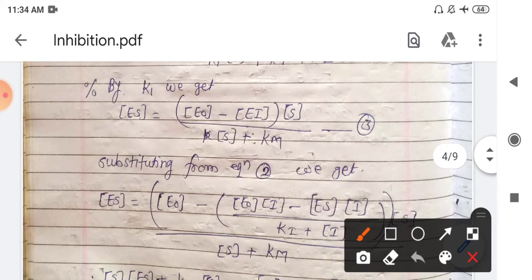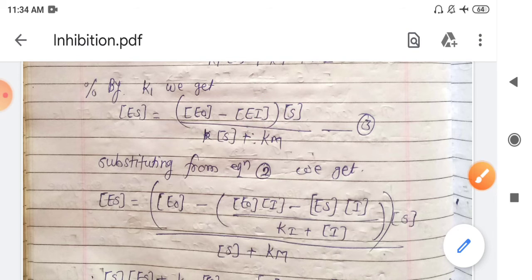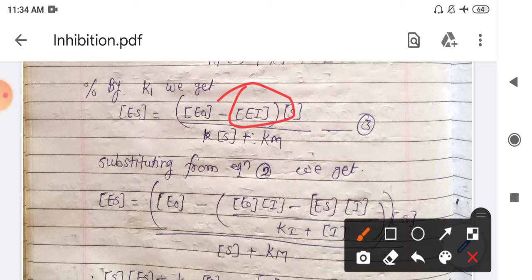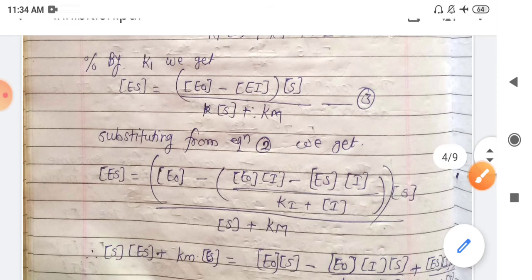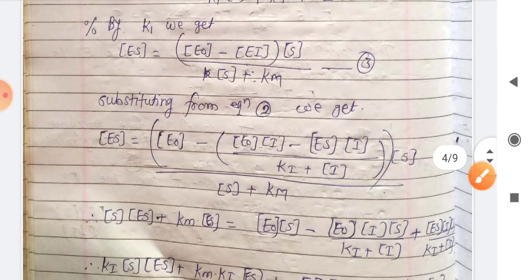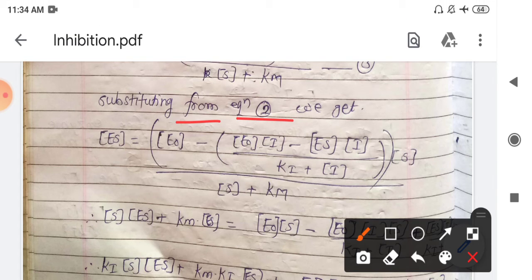So here we see that E0 is the initial concentration of enzyme, which is known to us. The concentration of substrate is also known to us. Only thing is that we don't know the concentration of this enzyme inhibitor complex. So if we don't know that value, we simply substitute the value for this EI, which we have obtained from equation number 2. Okay, so the next step is to substitute equation number 2 in the given equation.